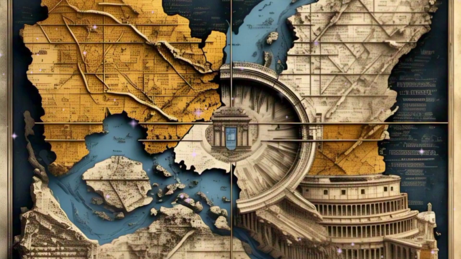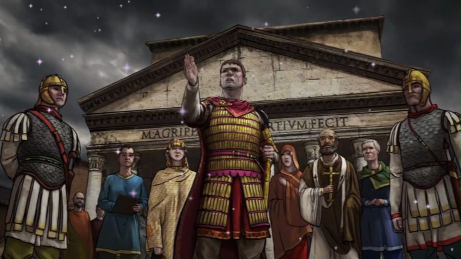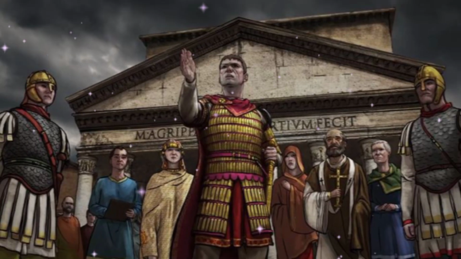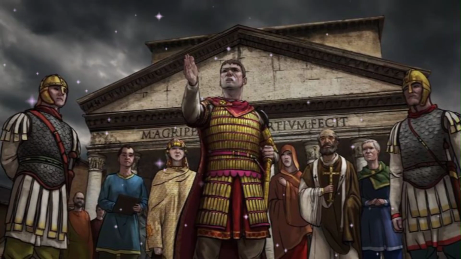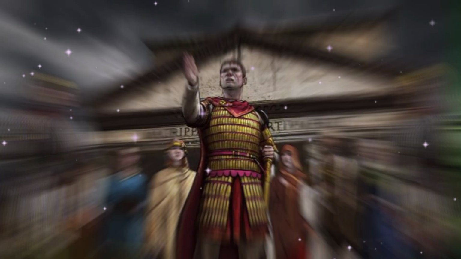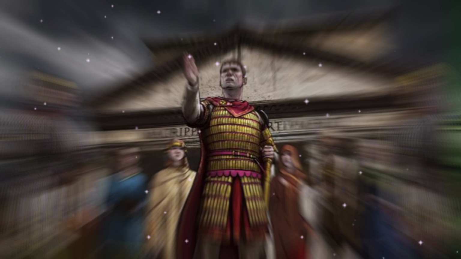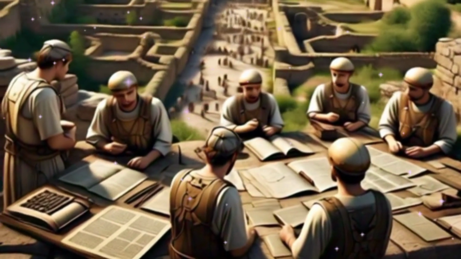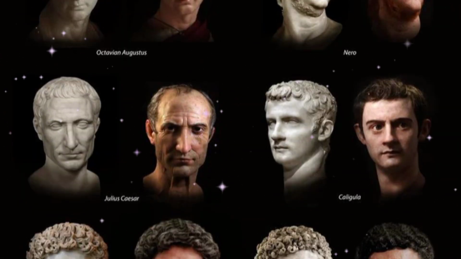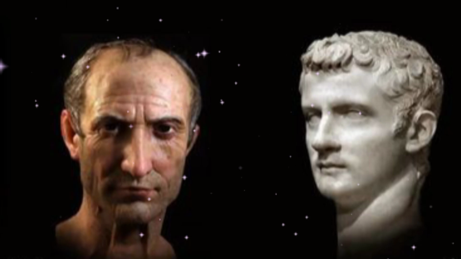The division of Rome, causes and consequences. The Roman Empire was one of the largest and most powerful empires in history, but its vast size and internal struggles eventually led to its division into two parts. This division was first initiated by Emperor Diocletian in 285 AD, and later became permanent after the death of Emperor Theodosius I in 395 AD.